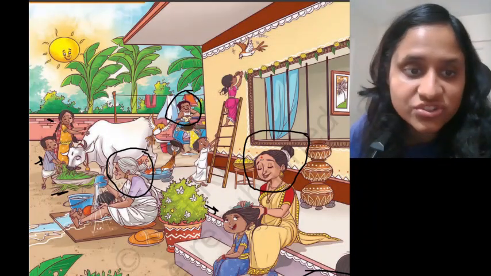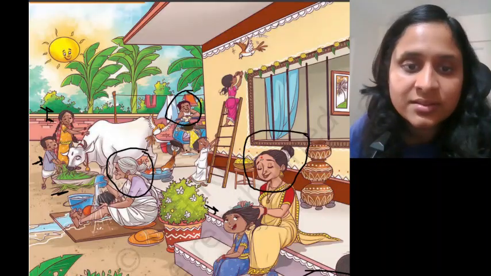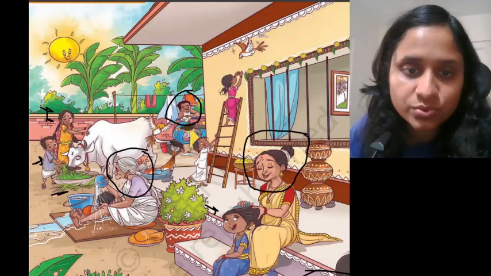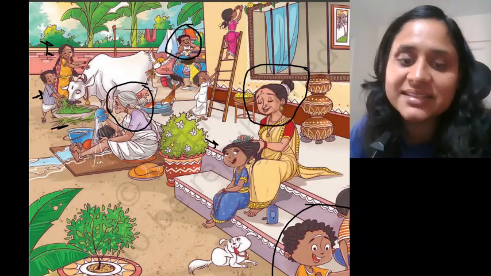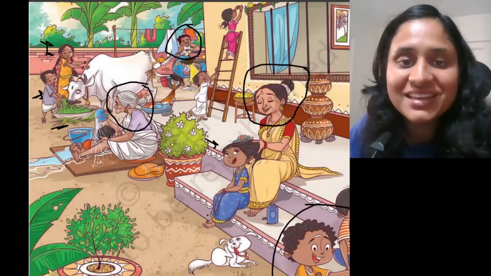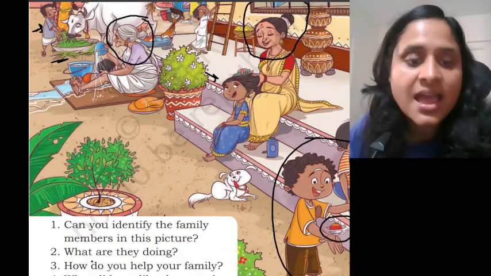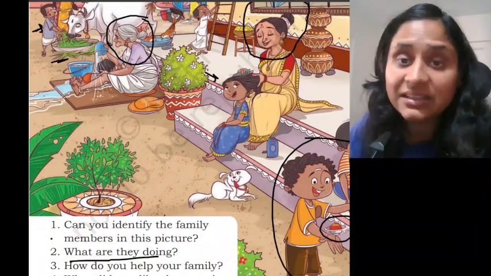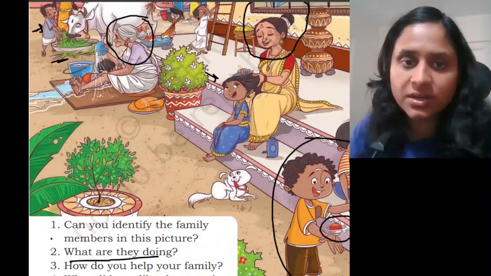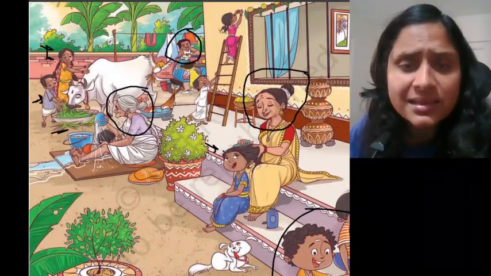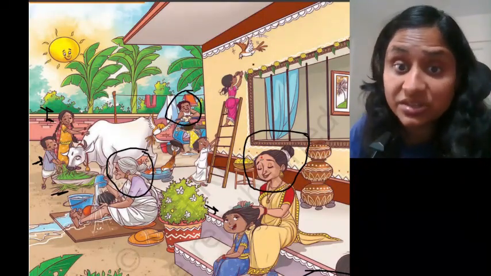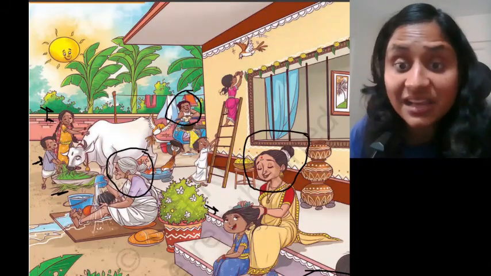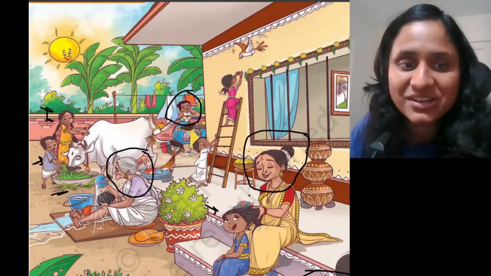And there are children. Lots of children are there. 1, 2, 3, 4, 5, 6, 7, 8, 9. I think they are all cousins. They are all brothers and sisters. What do you think? Yes. The next question is, what are they doing? They are celebrating some function, or they are decorating the house and getting ready for a function or celebration.